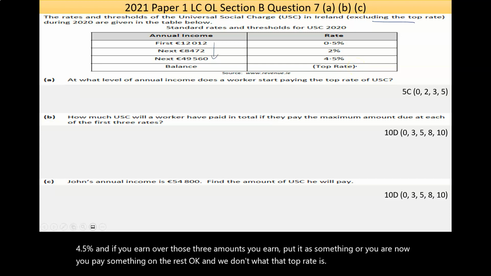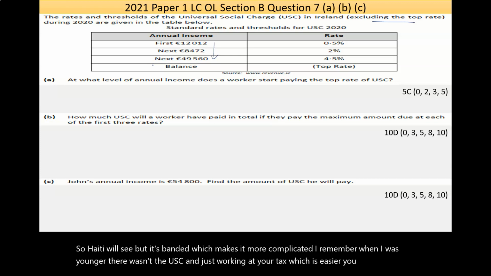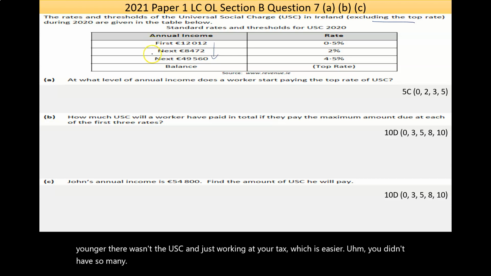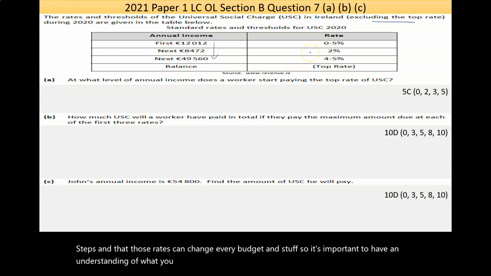I hate the USC, but it's banded, which makes it more complicated. I remember when I was younger, there wasn't the USC, and working out your tax was just easier. You didn't have so many steps, and those rates can change every budget. So it's important to have an understanding of what USC and tax is: it's just a percentage of your earnings. Again, each country does their own thing.